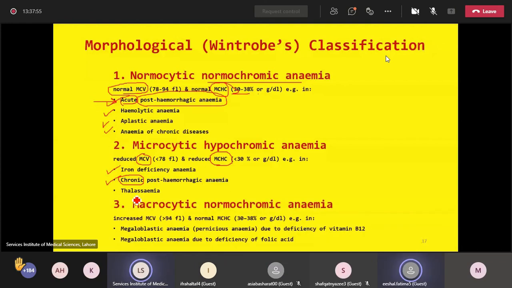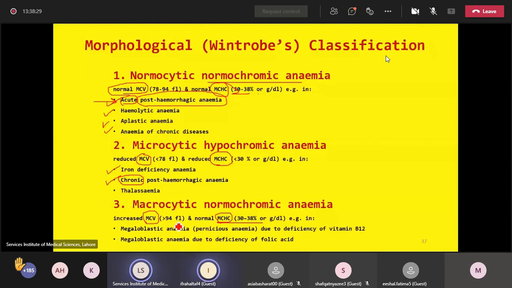The third type is macrocytic normochromic. Macrocytic means MCV value greater than the normal range. And normochromic means the MCHC is within the normal range of 30 to 38%. So the megaloblastic anemias are usually macrocytic normochromic. I repeat, megaloblastic anemias are usually macrocytic normochromic.